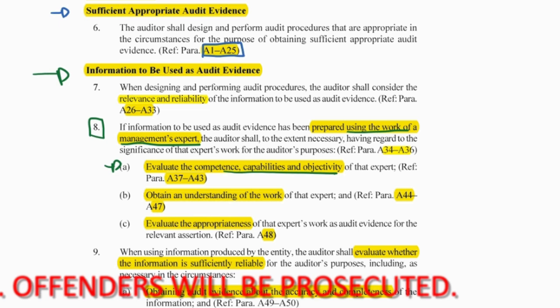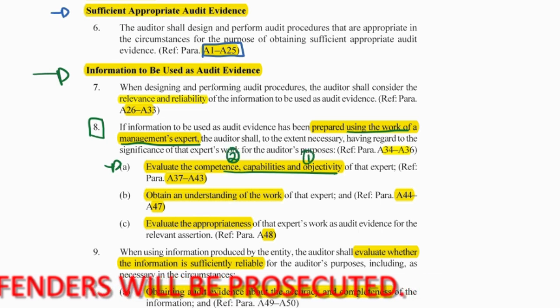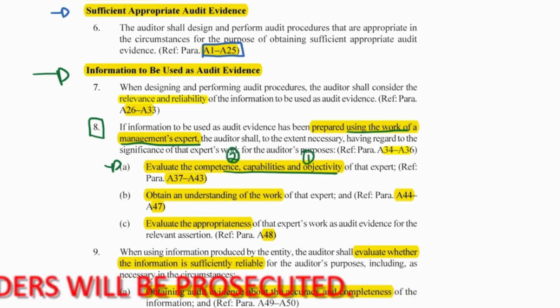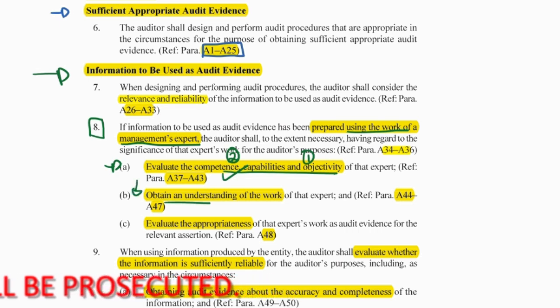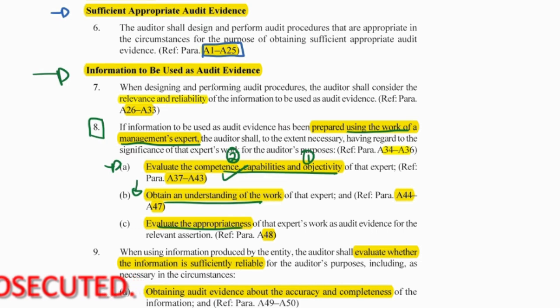So that was our first point and our second point. Then, obtain an understanding of the work, which was our third point, and then evaluate the appropriateness of the expert's work. So let's go to those A paragraphs from 34 to 48, which details what we need to do.